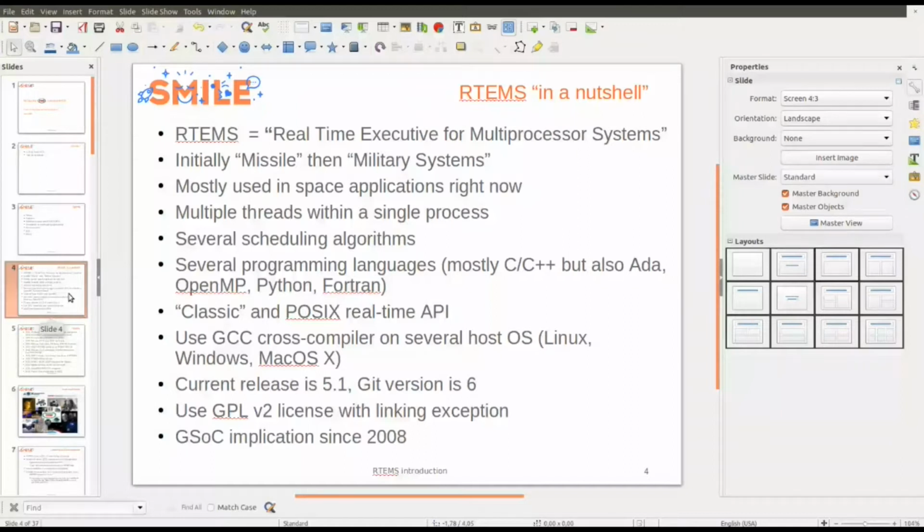The current official release is 5.1, and there is a Git version, which is 6, with lots of modifications since the last version. It's based on the GPL v2 license with a linking exception. And there is a good involvement in the Google Summer of Code since 2008. There is lots of work. I will talk about it at the end of the conference. There are several interesting works done by students at the Google Summer of Code.